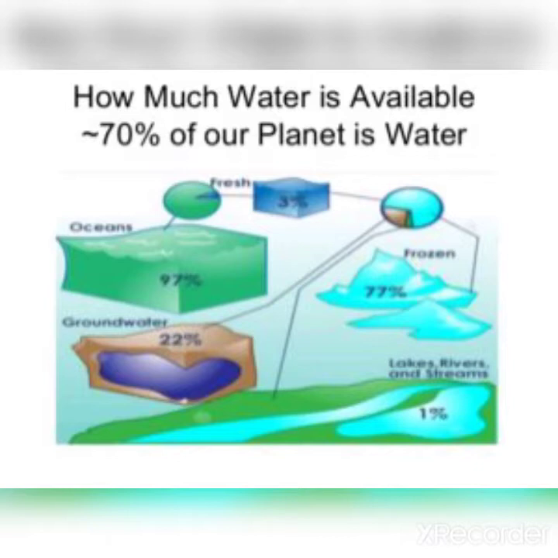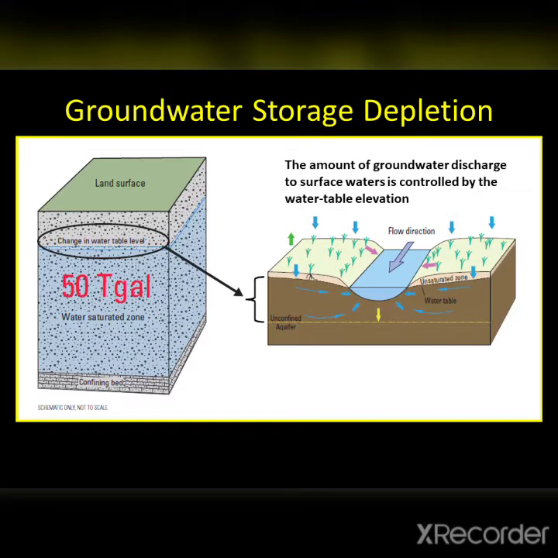Its Hindi meaning is ऊपर का पानी. Now, what is water table? The upper level of groundwater is called water table. Means groundwater upper level is water table.